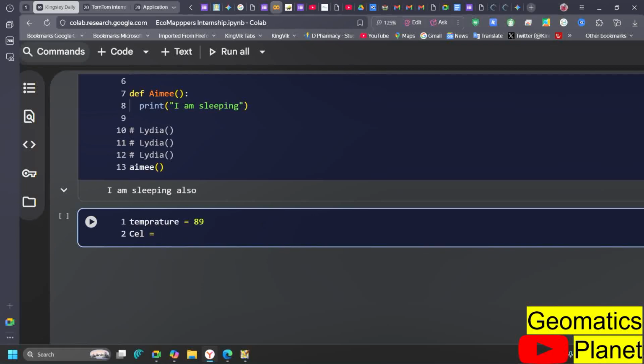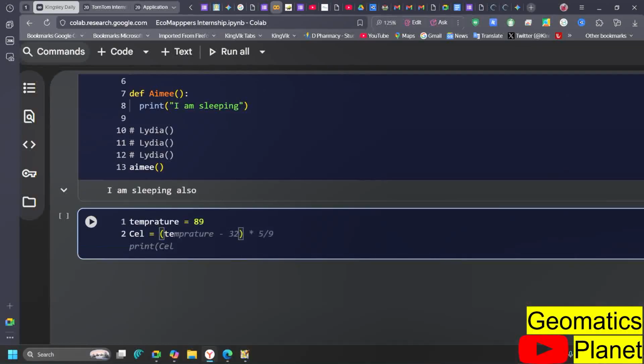The conversion works by subtracting 32, that's the difference between them, and then multiplying by 5/9, for example. Let's just reuse what is here.